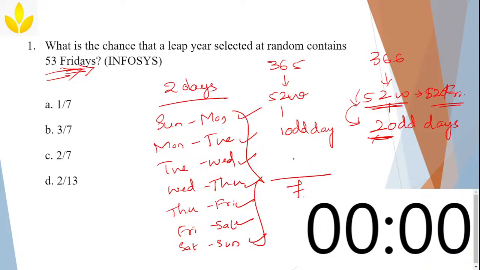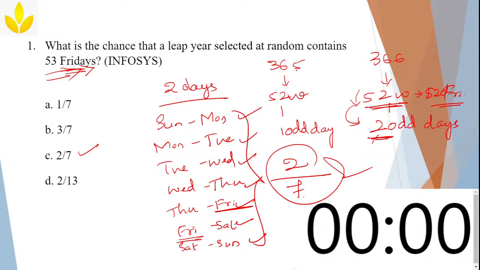That you will write in the numerator. Exactly the same thing. Now, out of these 7, how many such options are there where you have Friday as one of your option? One is here. Thursday, Friday also you may get Friday. In Friday, Saturday also you will get 1 Friday. Correct? So, how many choices out of 7? 2. That's why the answer is 2 by 7.